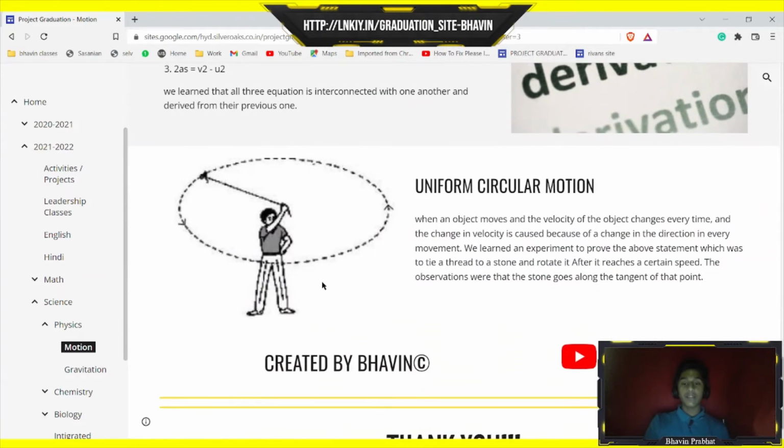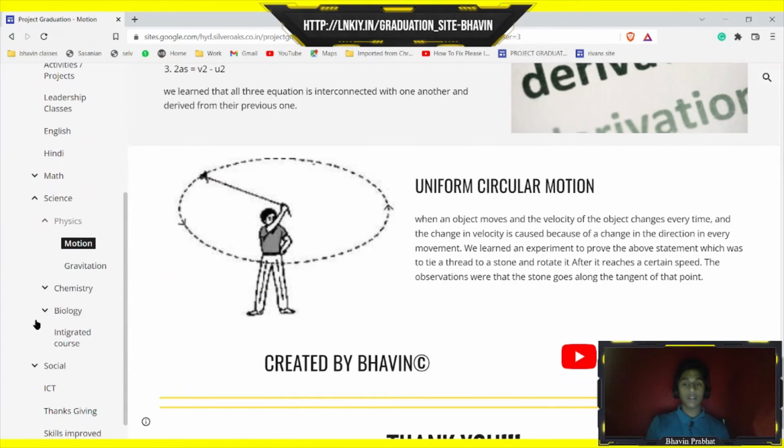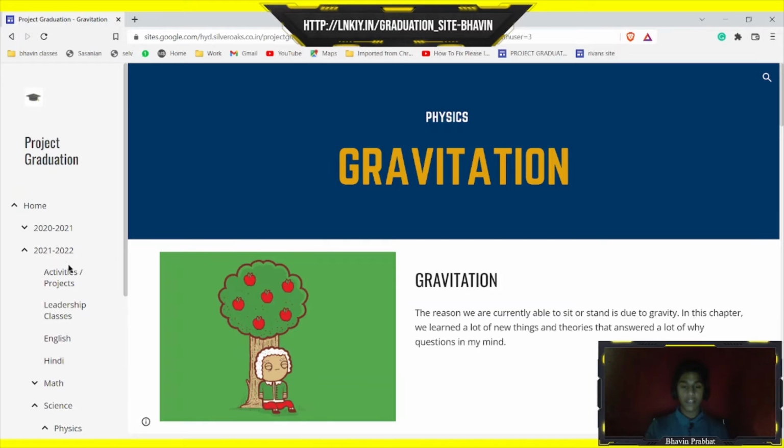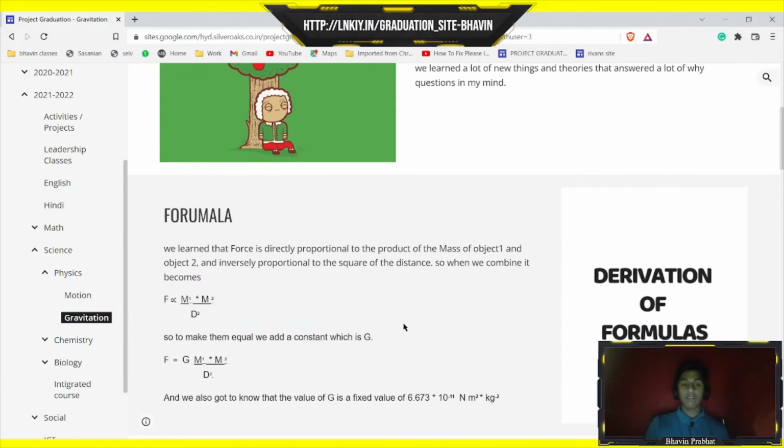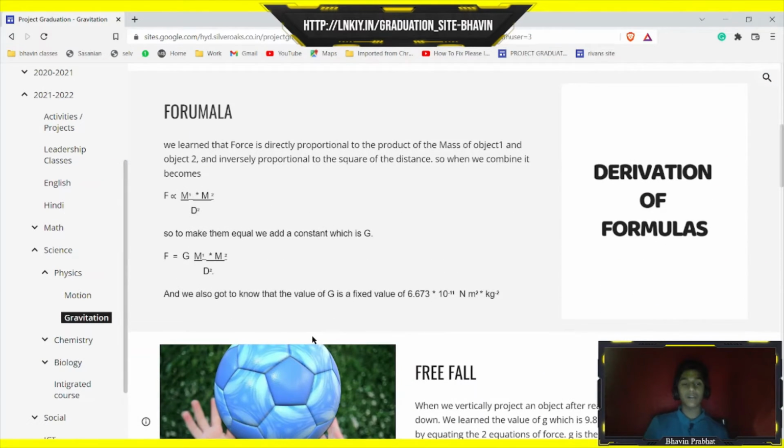Yeah. And then we learned about the uniform circular motion, when an object moves and the direction of the velocity of the object changes every time. It is known as uniform circular motion. And then we learned about gravitation. In gravitation, I have written here first about the calculation, what is capital G, and then